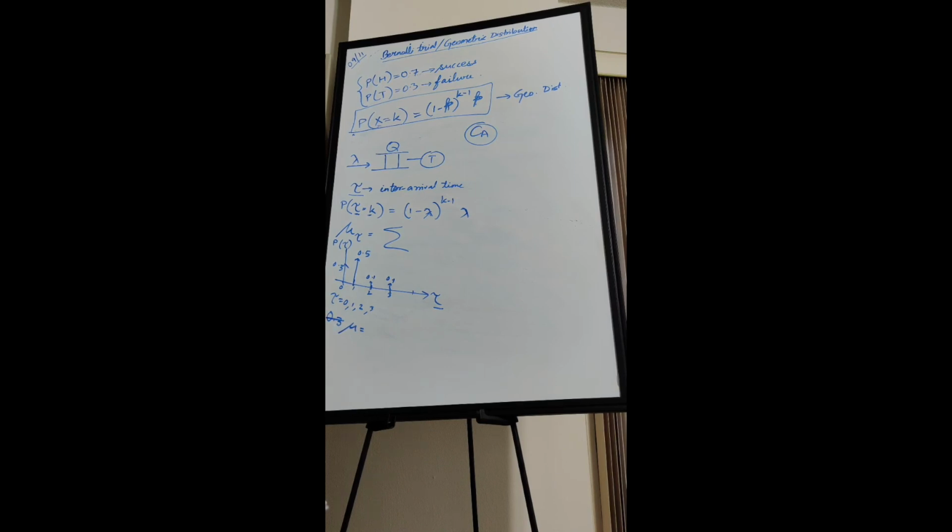Now, what is the mean value of tau? We could have taken just the average of 0, 1, 2, 3 if all of them were occurring with equal probability, 0.25. So that is 0 into 0.3 plus 1 into 0.5 plus 2 into 0.1. So similarly, what should be the case here?